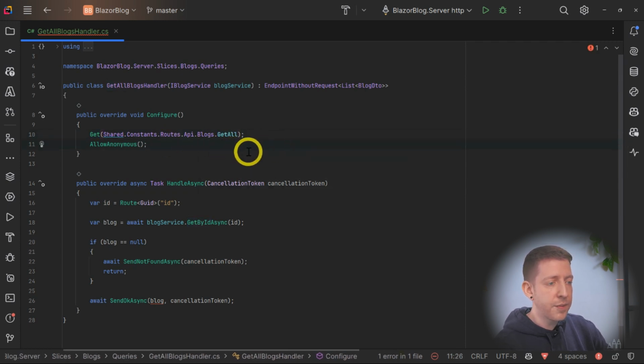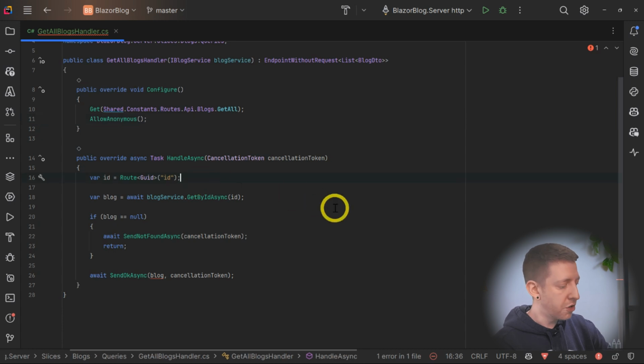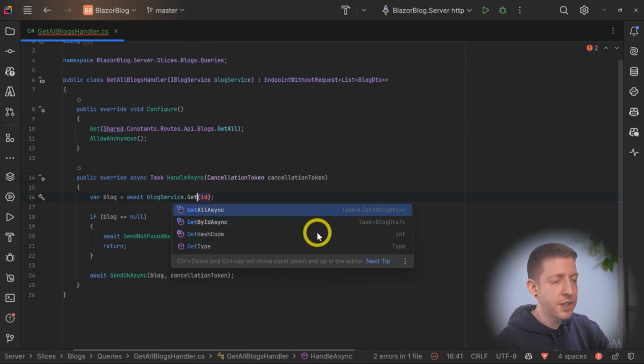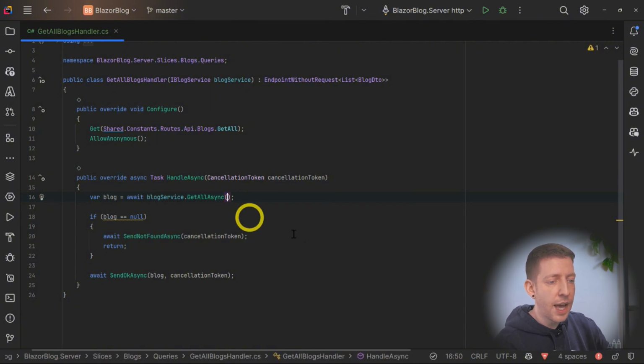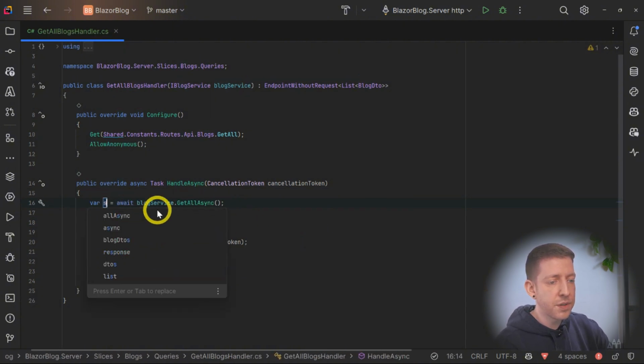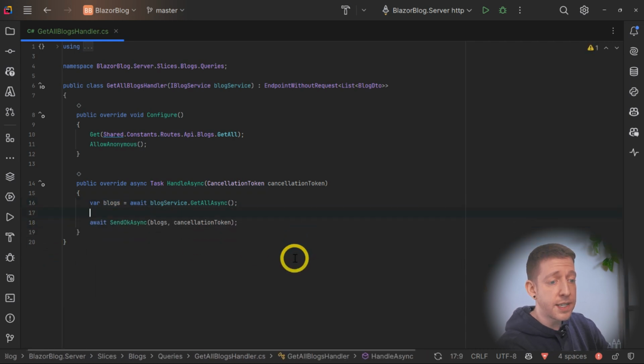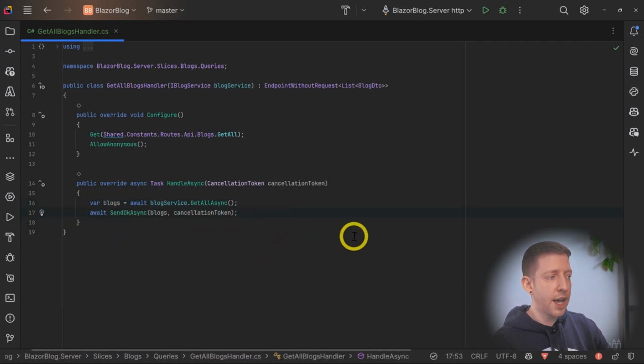It's still going to be allow anonymous for now. There is no root parameter with this one, so we can delete that. Let's change this method to the get all method, and this becomes blogs plural. There always will be something, even if it's an empty list, and then we return that in an OK response. So hopefully you can see how this keeps them a lot cleaner and tidier.